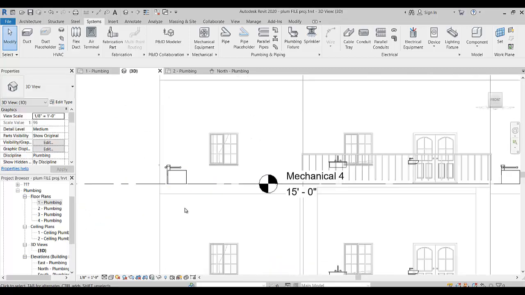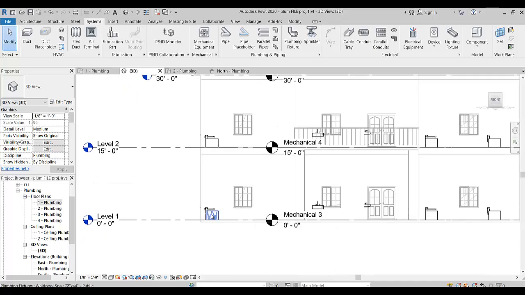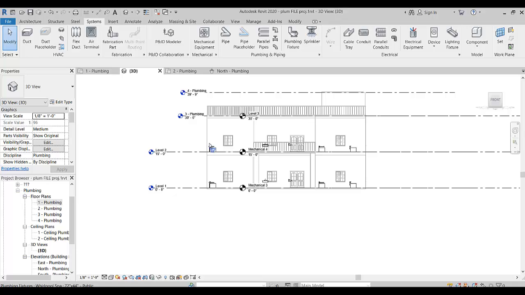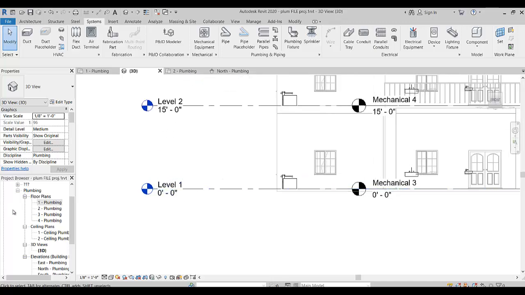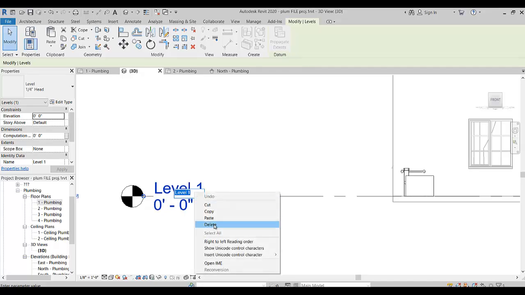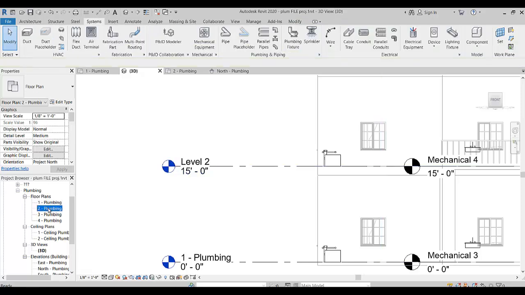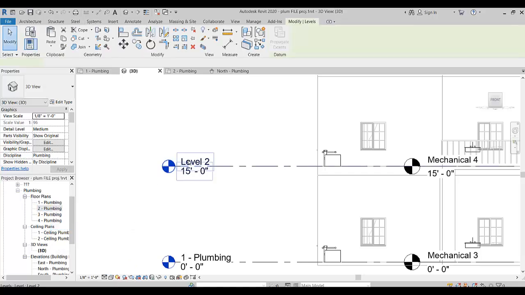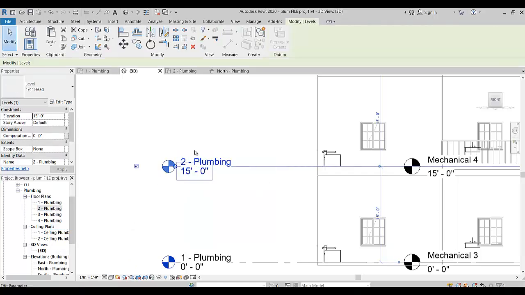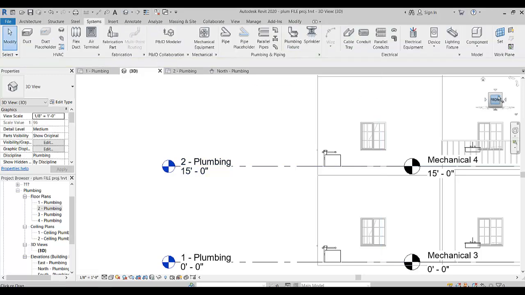We can say this is Level 1 and Level 2, and we can name them. I want to change the name of this Level 1, so select Rename, then copy from here, click on this level, and paste. Similarly, if I want to change the name of this one, copy this option and paste it. So the names of all levels are changed.